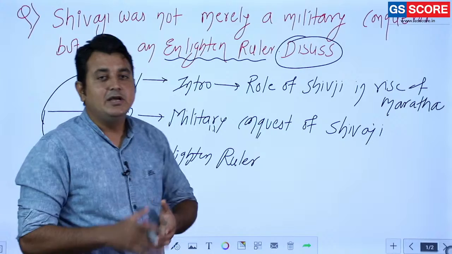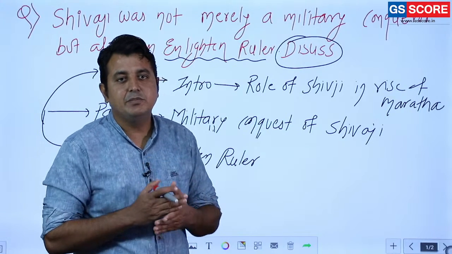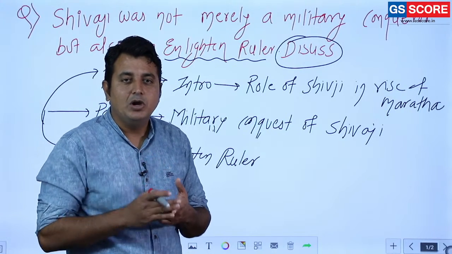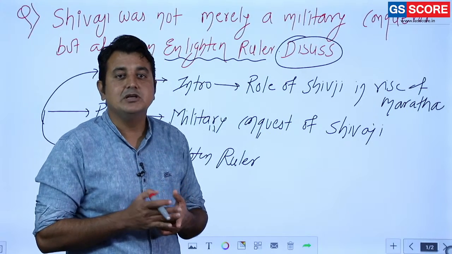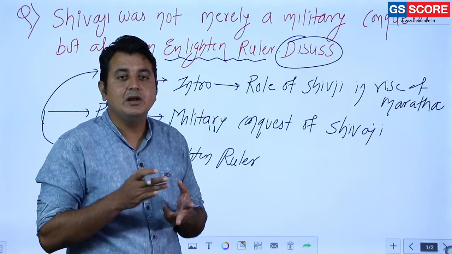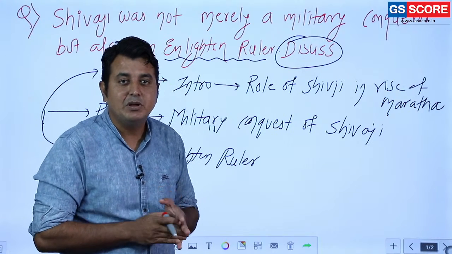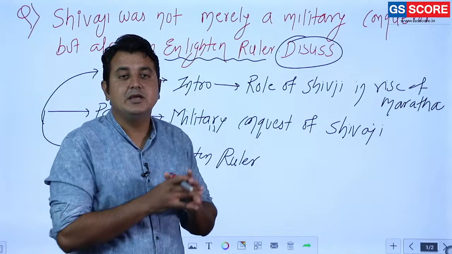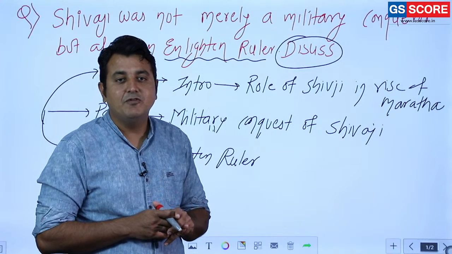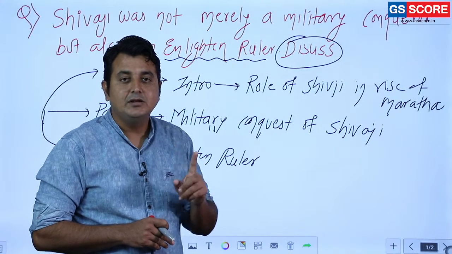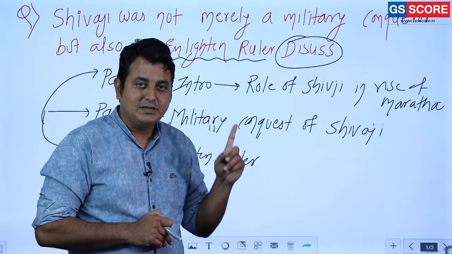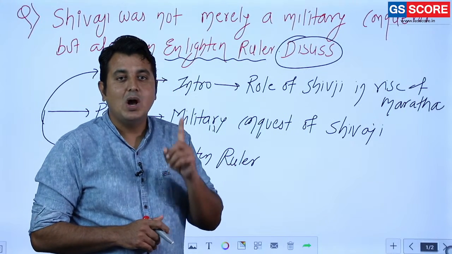His vision is clearly visible in his politico-administrative structure. His vision is really visible in his religious policy. His vision is really visible in his strengthening of the army. He was the first ruler during the medieval time who had a navy.